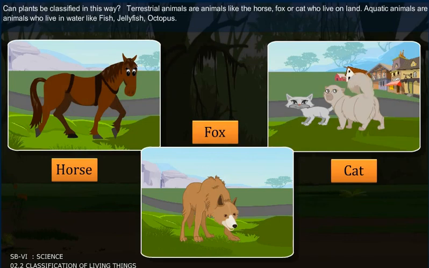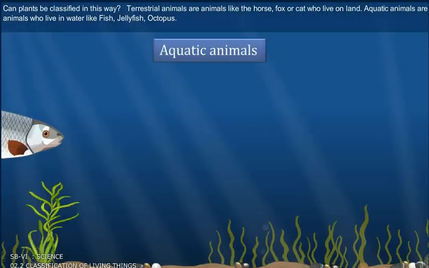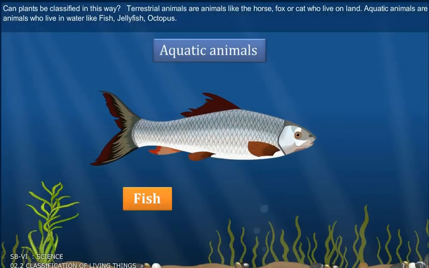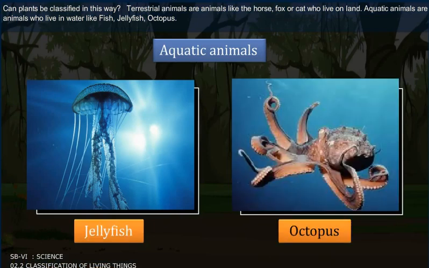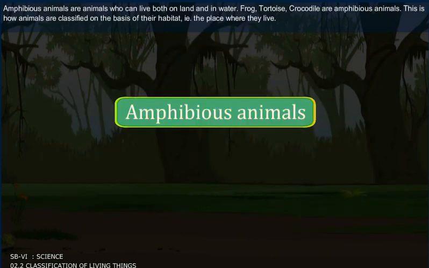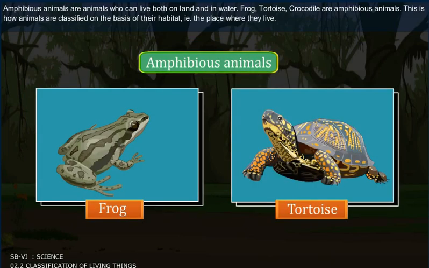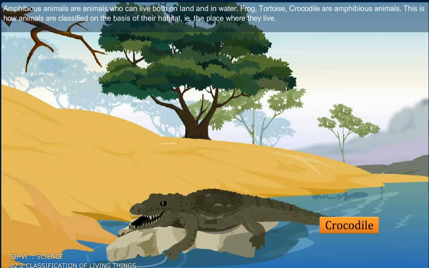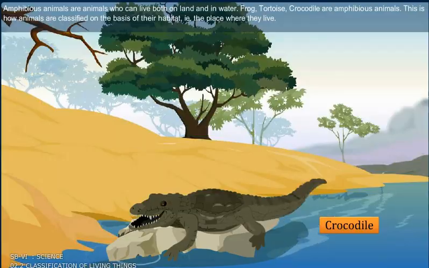Terrestrial animals are animals like the horse, fox, or cat who live on the land. Aquatic animals are the animals who live in the water, like fish, jellyfish, octopus, etc. Amphibious animals are animals who can live both on land and in water. Frog, tortoise, crocodile are amphibious animals. This is how animals are classified on the basis of their habitat, that is, the place where they live.